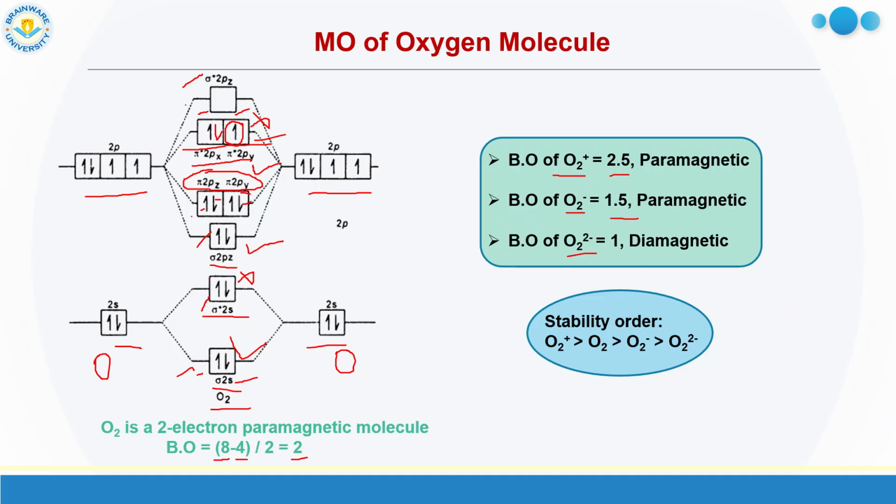Now O2 2 minus, that means another electron you have to add. So for O2 2 minus, another electron you have to add here. So now the antibonding electrons become 6. So 8 minus 6 by 2, that is 1. So you can see the stability, the bond order of O2 plus is maximum. So O2 plus is maximum stable. Then O2, it is 2. Then O2 minus stable. Then O2 2 minus, as we know, it is peroxide, very much unstable. Whereas O2 minus is superoxide, it is more stable than peroxide.